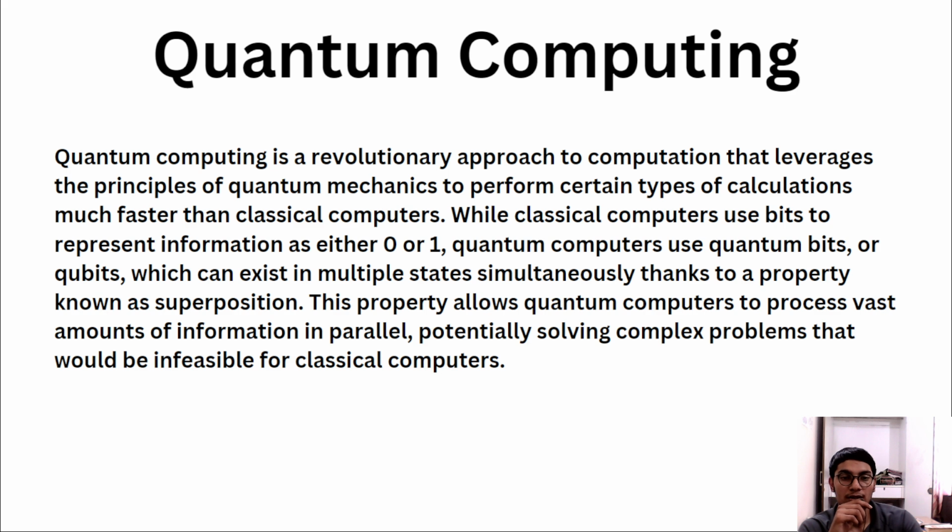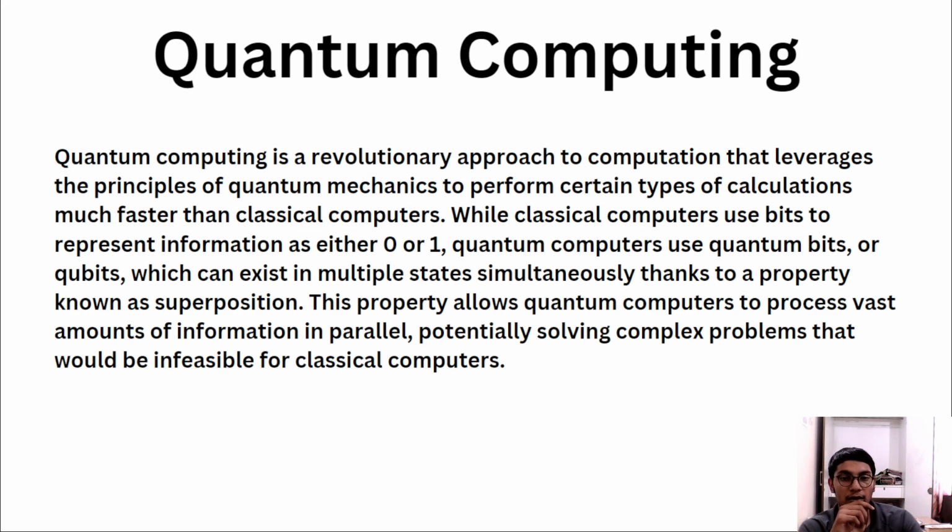They use 0 and 1 to represent data there. Quantum computers use quantum bits, or qubits, which can exist in multiple states simultaneously thanks to the property known as superposition. All this we are going to understand.